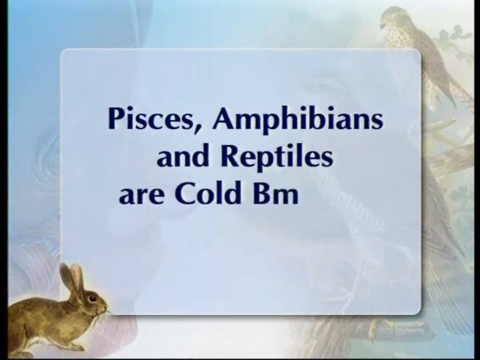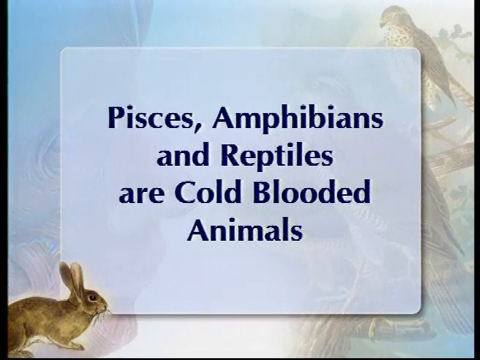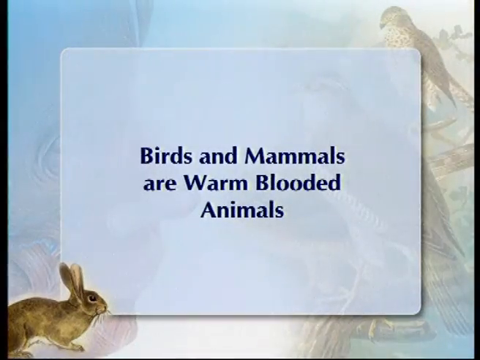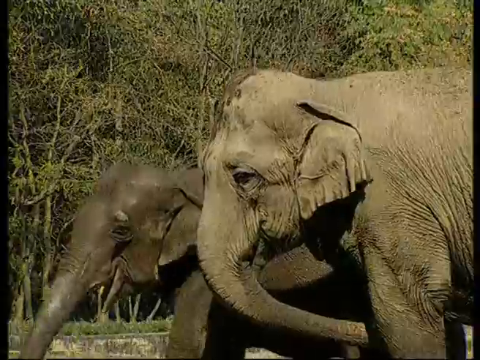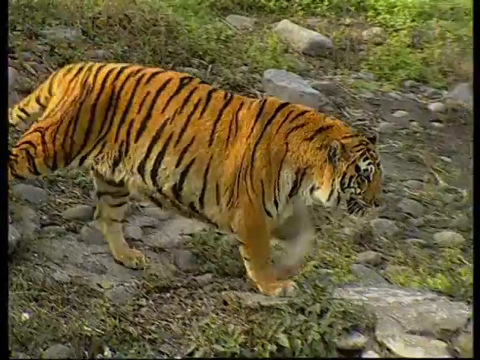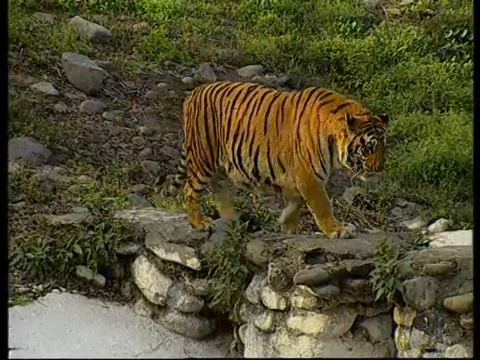Pisces, amphibians and reptiles are cold-blooded. The body temperature is changeable according to the environmental temperature. Environmental temperature affects the body temperature, but birds and mammals are warm-blooded, in which the body temperature remains always constant. Whether the animal is in a very cold or very hot environment, body temperature always remains constant.